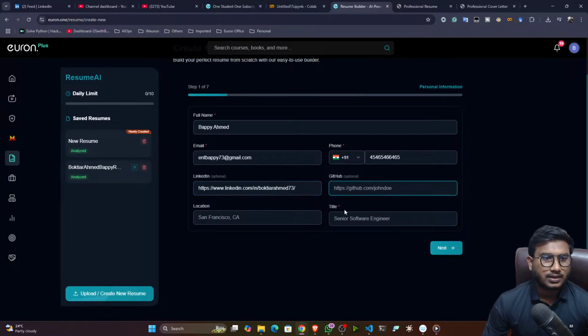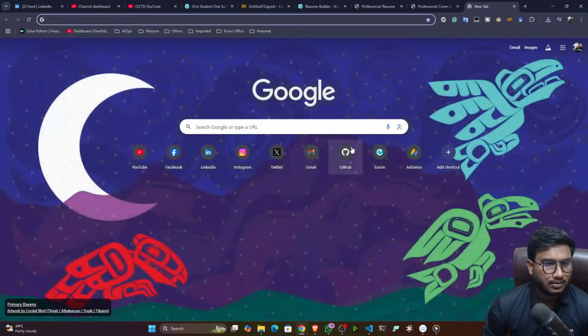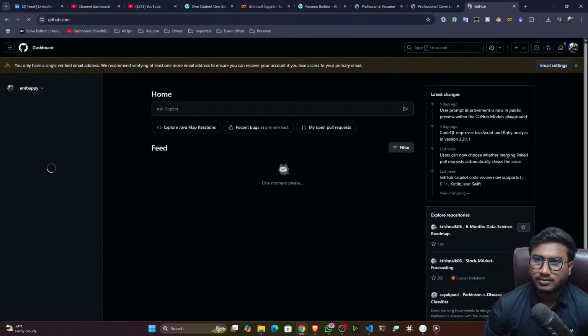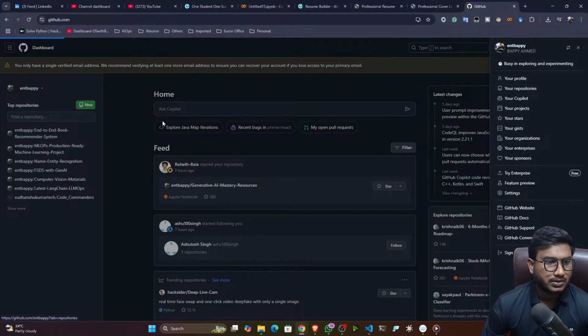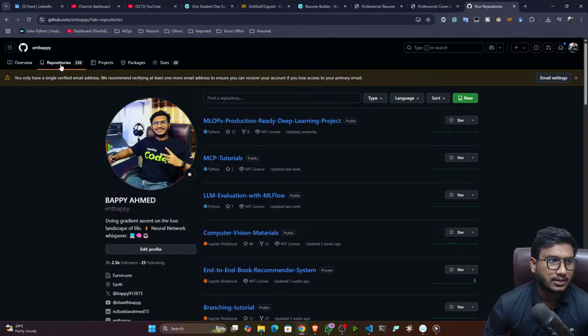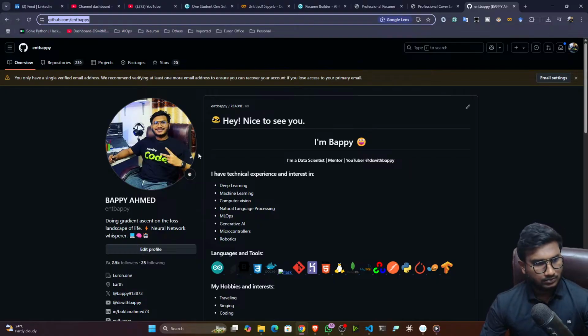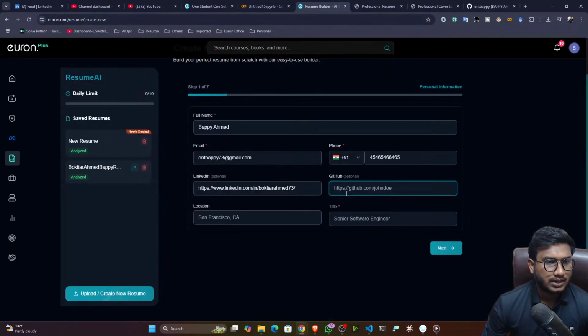You can also give the GitHub profile. It is optional, but if you want, you can give. So you can directly give the GitHub profile. It's always necessary whenever you are preparing your resume. Just try to add these profiles. It will help you a lot. And try to manage your GitHub properly, so that if anyone is visiting, they will get impressed.